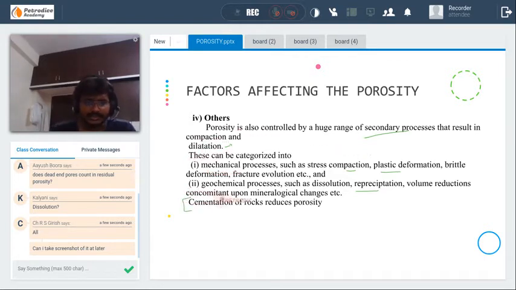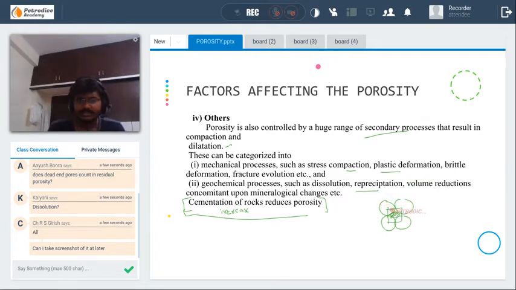And try to remember this one. As the cementation of rocks increases, the porosity is reduced. This is very important. What do we mean by cementation? Cementation is the material which comes into the pore spaces and attaches all the grains to itself. That is cementation. As cementation increases, the porosity decreases. Try to write it down.